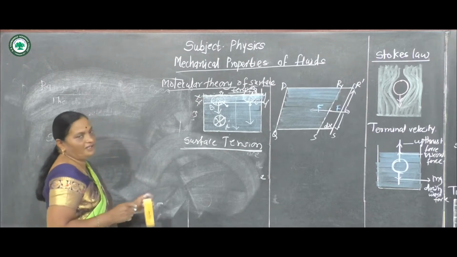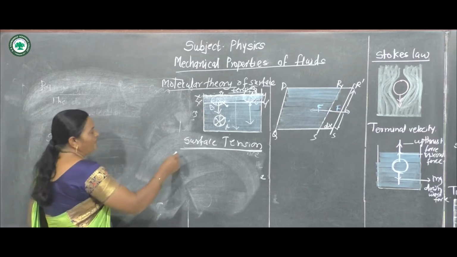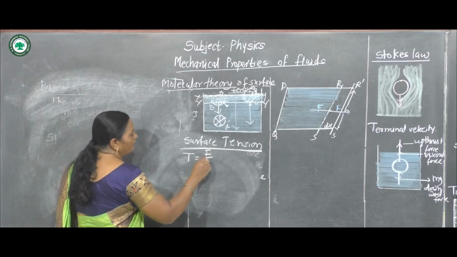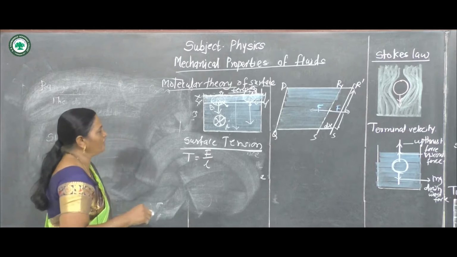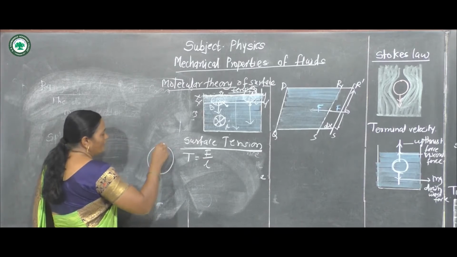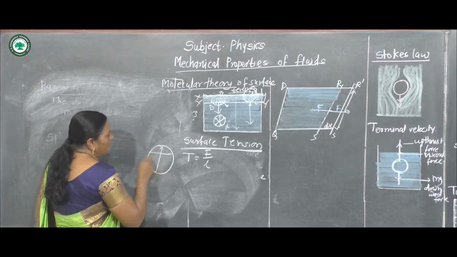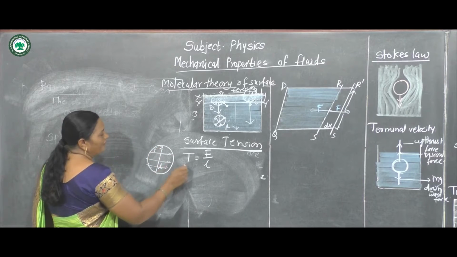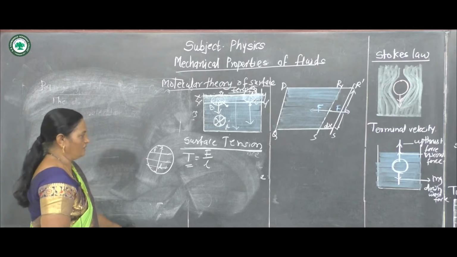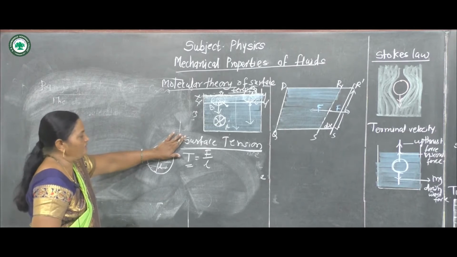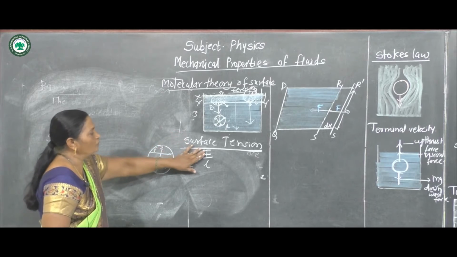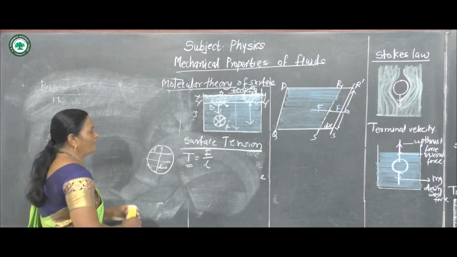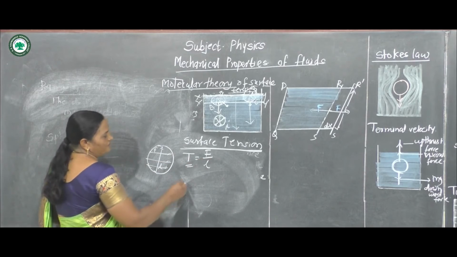Then we can define the surface tension. Surface tension is defined as force per unit length. It is the tangential force per unit length. Suppose this is an imaginary line at right angle, and the force per unit length is called surface tension. We define the surface tension as T equal to the tangential force per unit length, and it is called surface tension.